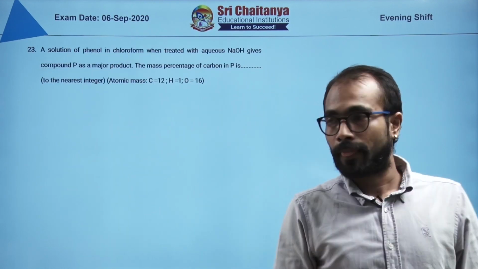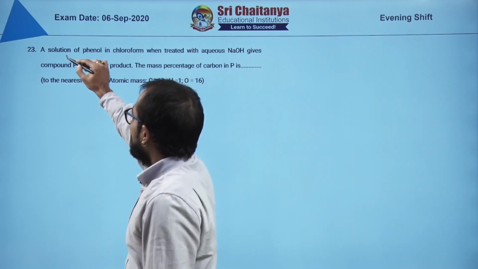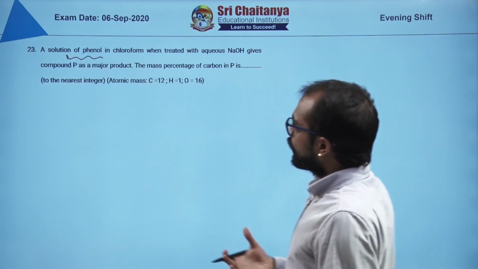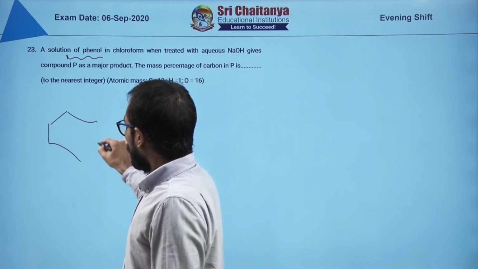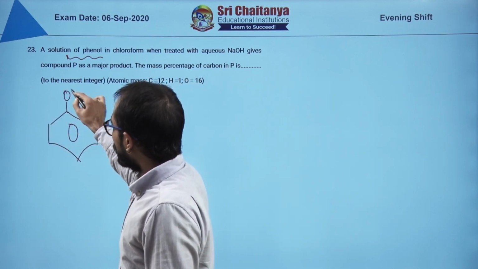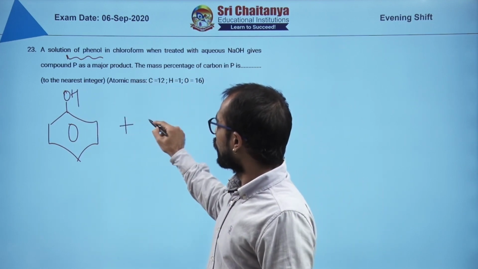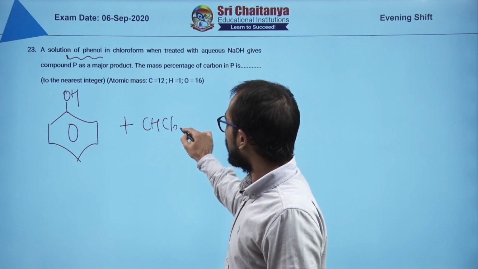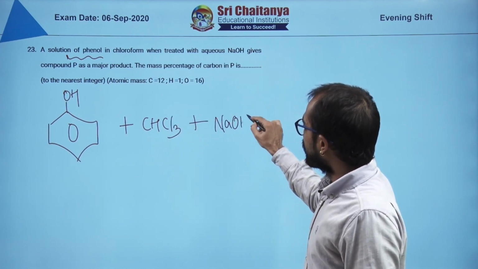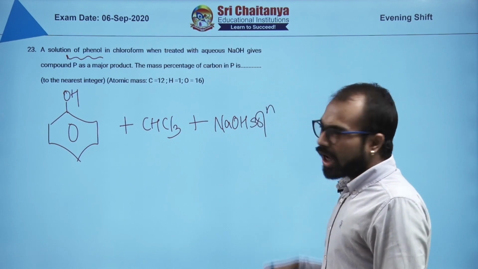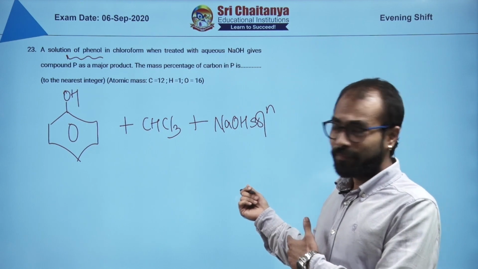Next question is a very easy question actually. You just read it out. Solution of phenol in chloroform. Okay. What is phenol? I think phenol looks like this. And in chloroform, right? What is chloroform? CHCl3 treated with aqueous NaOH, that means NaOH solution. Now people, do you recollect something? This is Reimer-Tiemann reaction, right?